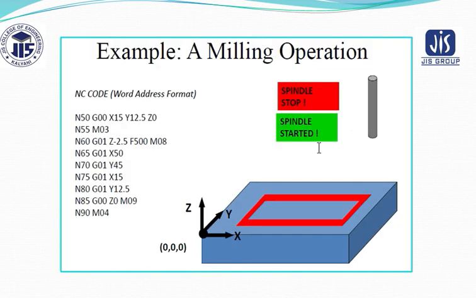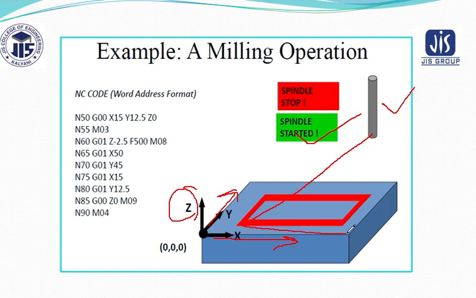Now this is one example of a milling operation. Here you can see that a job has already been placed. X and Y are the directions that have been provided, and Z is your depth of cut. So this is your cutting tool. If you start the spindle on, it will start rotating, come to this particular position, then move along this path, this path, this path, and then this path, so that it comes again to the 0, 0 position. Your operation is completed.